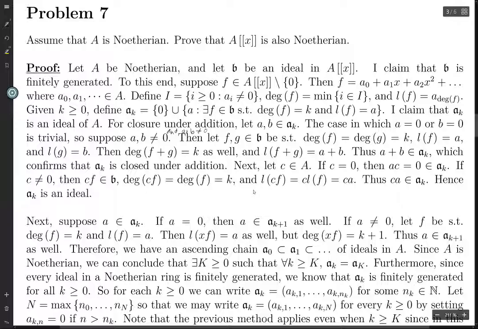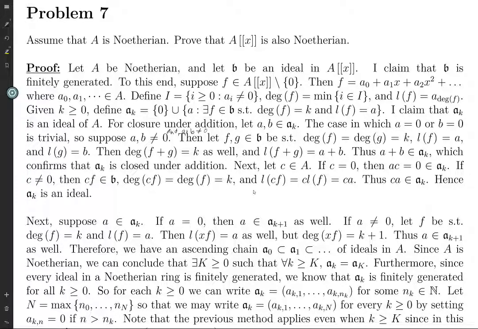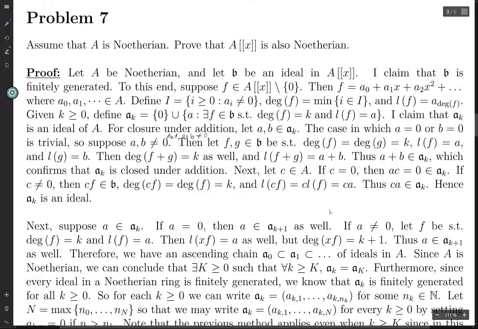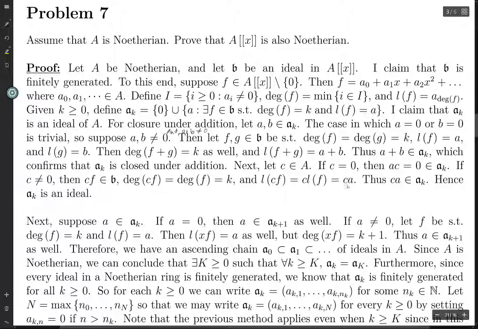And what else? You have the leading coefficient of cf is just going to be c times whatever the leading coefficient of f is, and that's just going to be ca, since a is the leading coefficient of f, using this same thing up here. So then the product is in a_k, hence each a_k is an ideal.